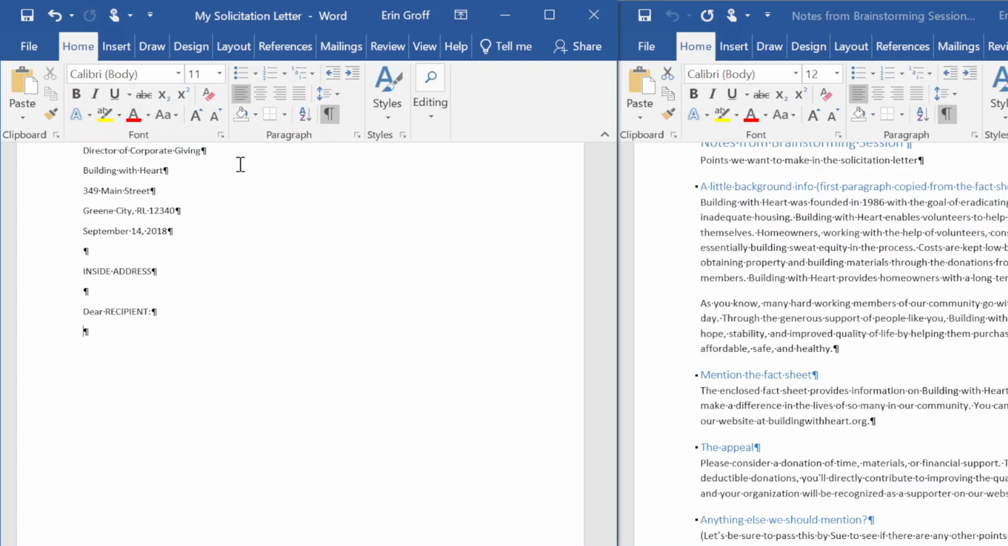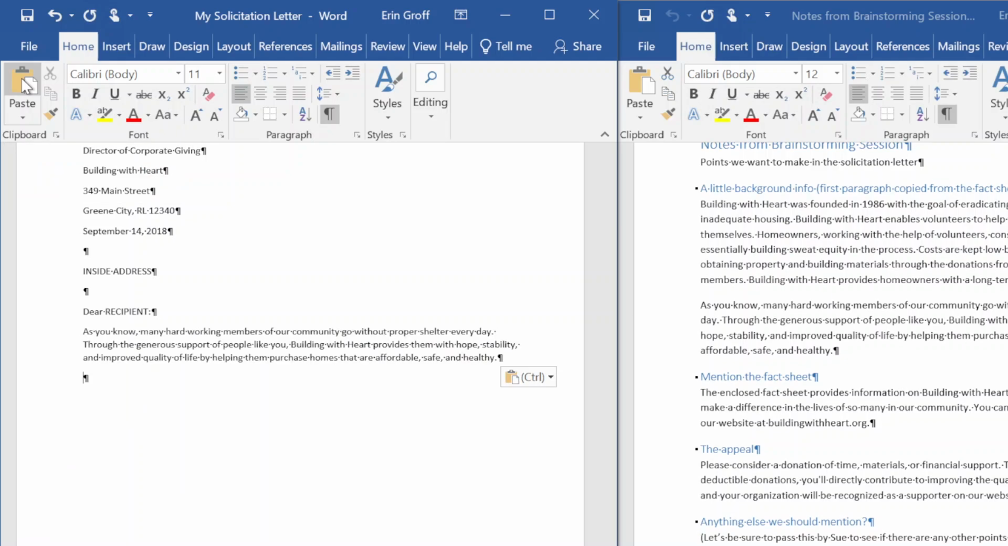We're on 2C. In the My Solicitation Letter document window, from our Home tab in the Clipboard group, we want to select our Paste command. So we don't even need the drop down arrow, just hit the actual clipboard. And our paragraph is now pasted after our greeting.